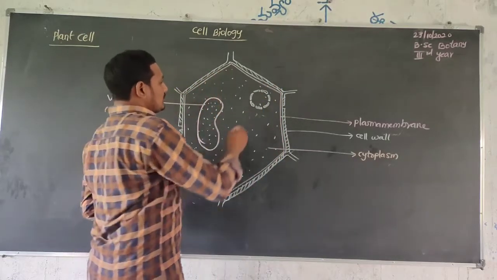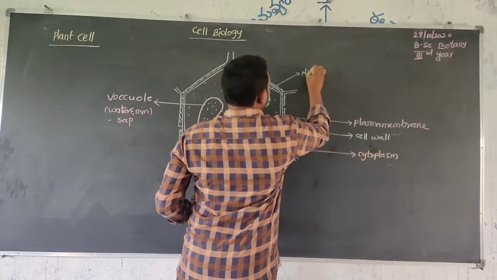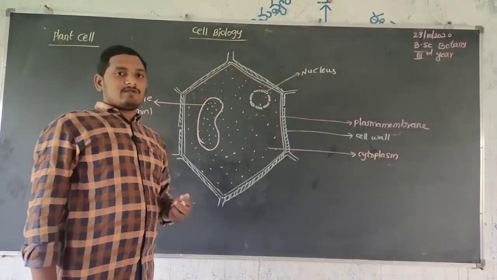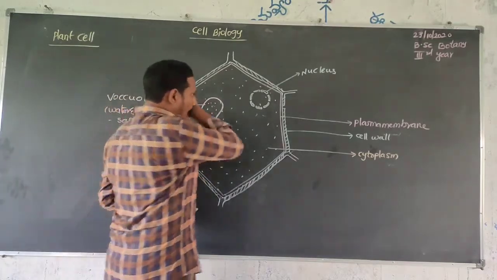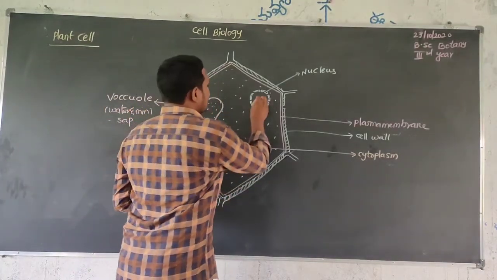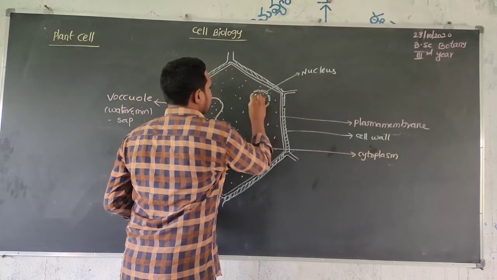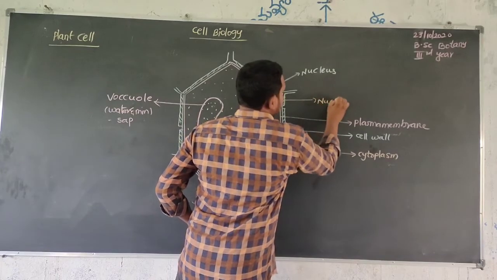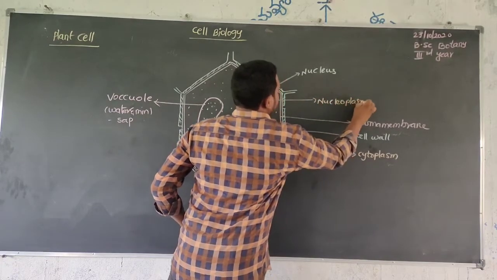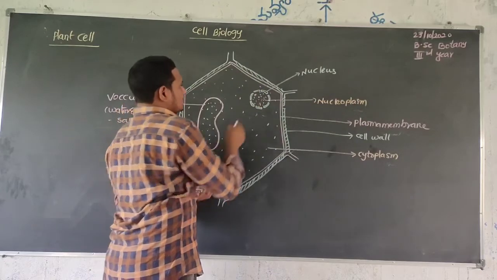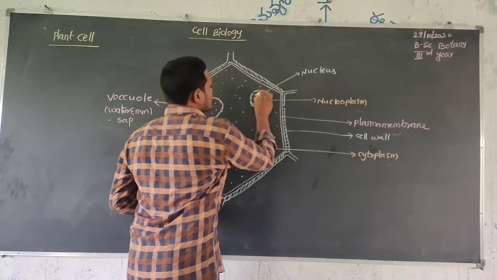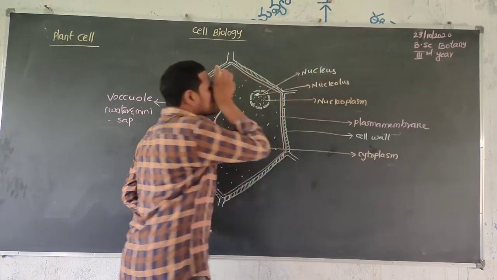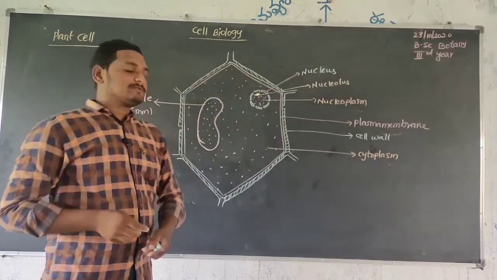So this is the nucleus, which has a double envelope or double membrane. Inside the nucleus is the nucleoplasm. So this is nucleoplasm. Next, it also contains a nucleolus. The nucleus contains nucleolus and nucleoplasm.